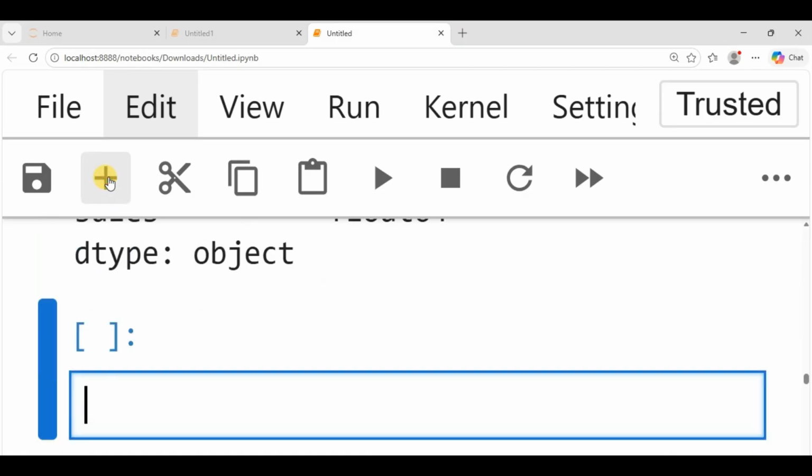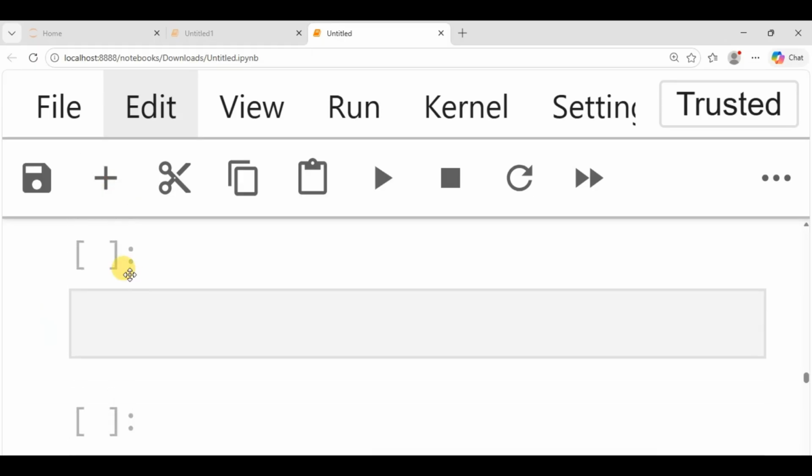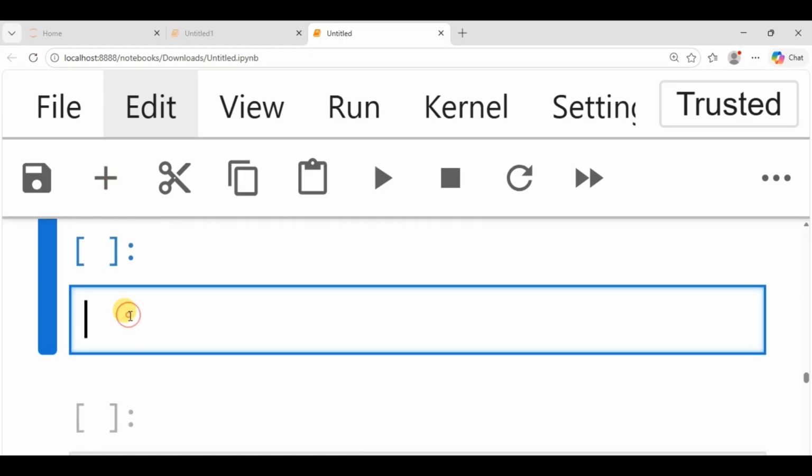Let's look at another thing that we can do. We can also use a function called .info. I want to get all the information about the data set. So I'm not using .head again here; I'm going to use .info.